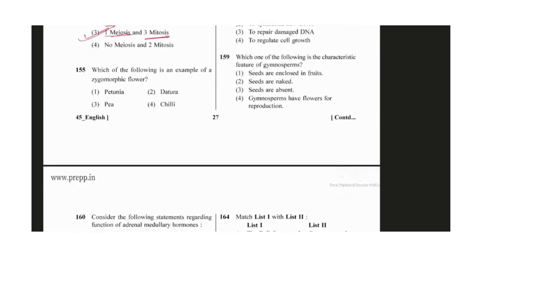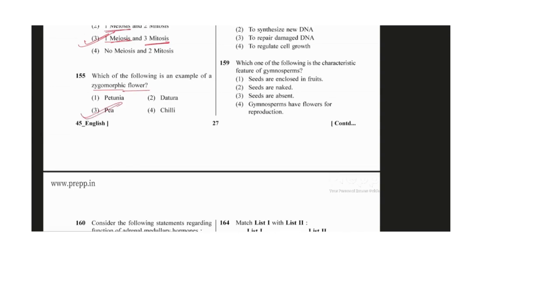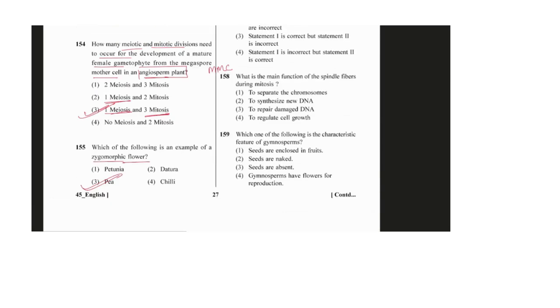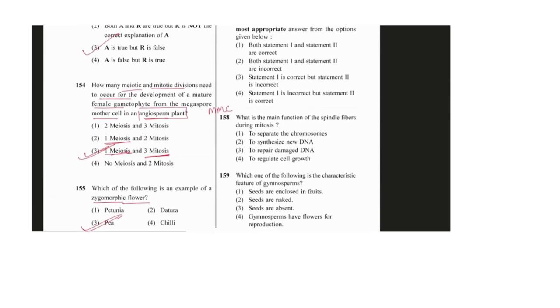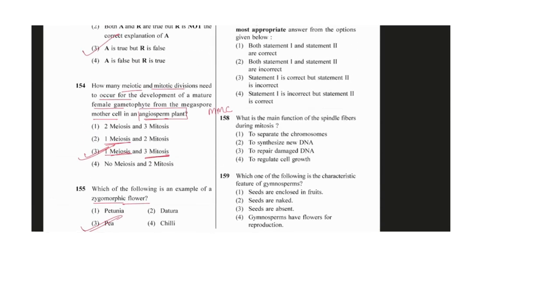Which of the following is an example of a zygomorphic flower? It is a memory based question. We know it is the pea plant in which the zygomorphic flower occurs; in the families flowchart we have seen the pea plant will have a zygomorphic flower.